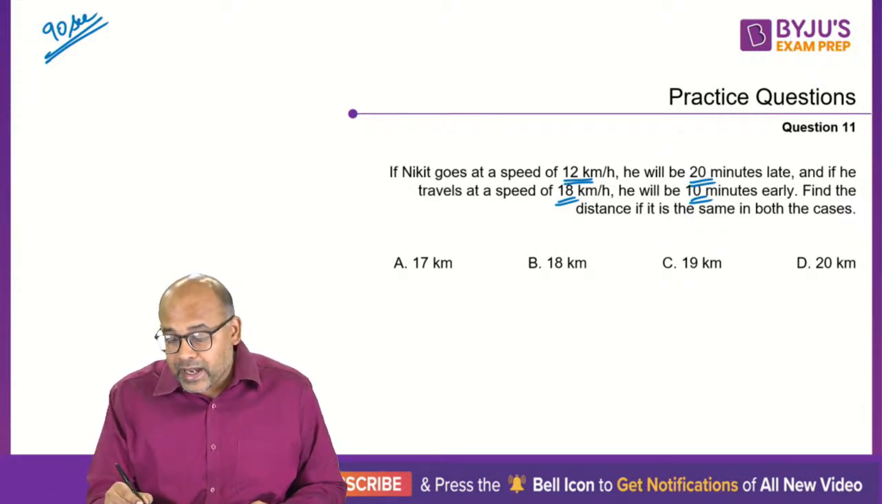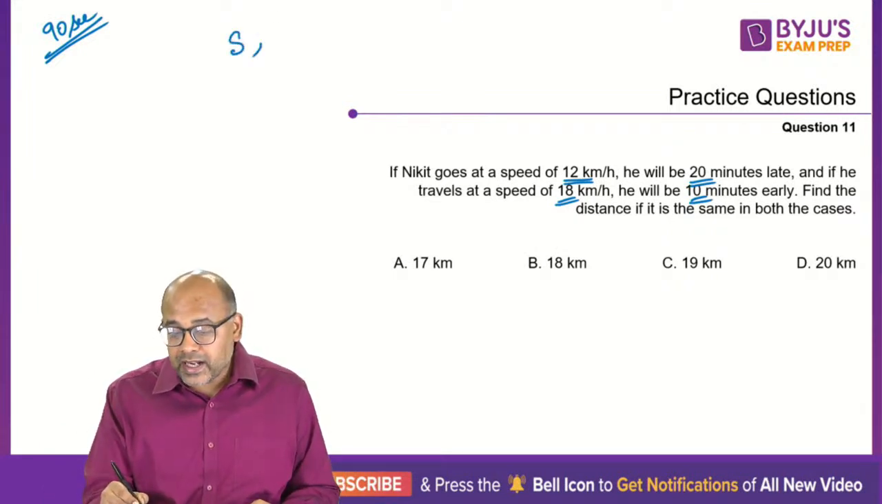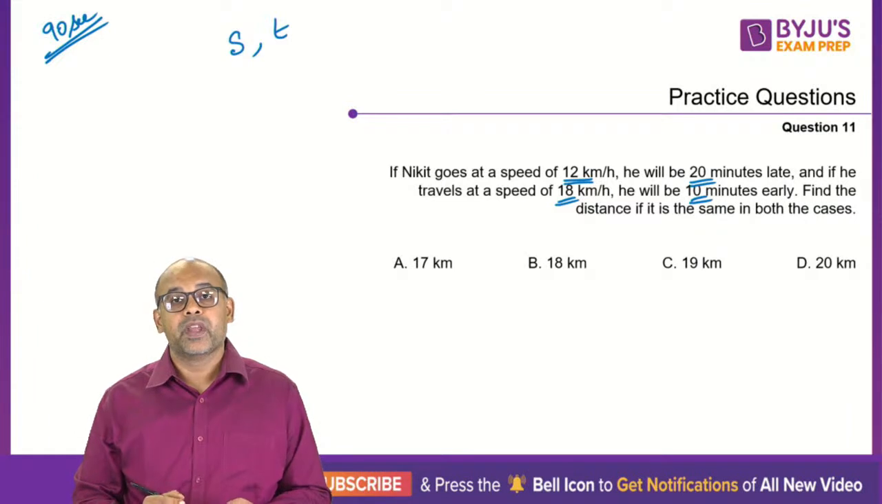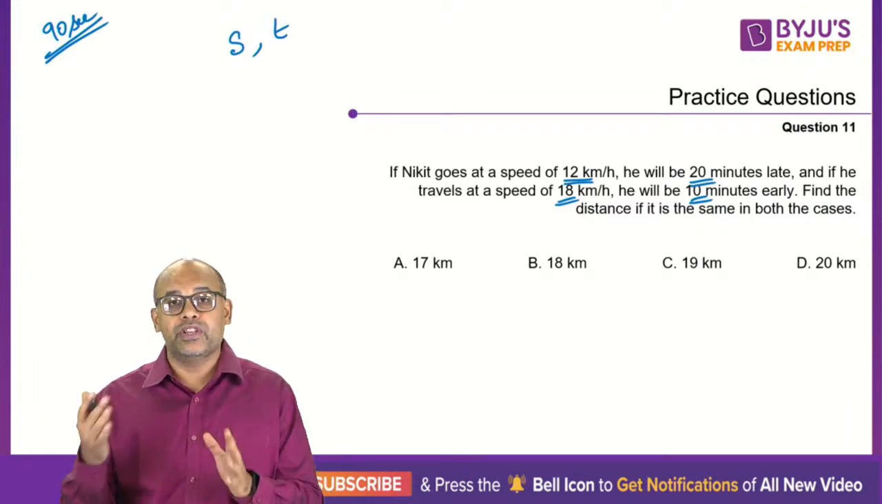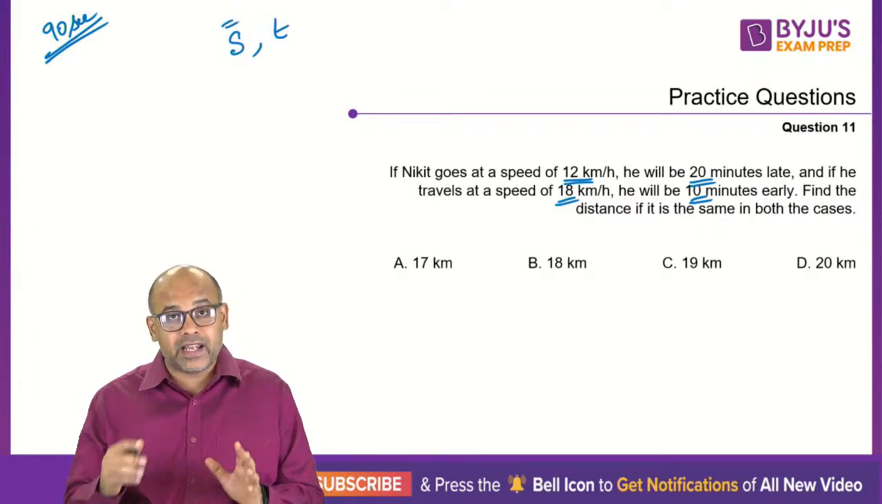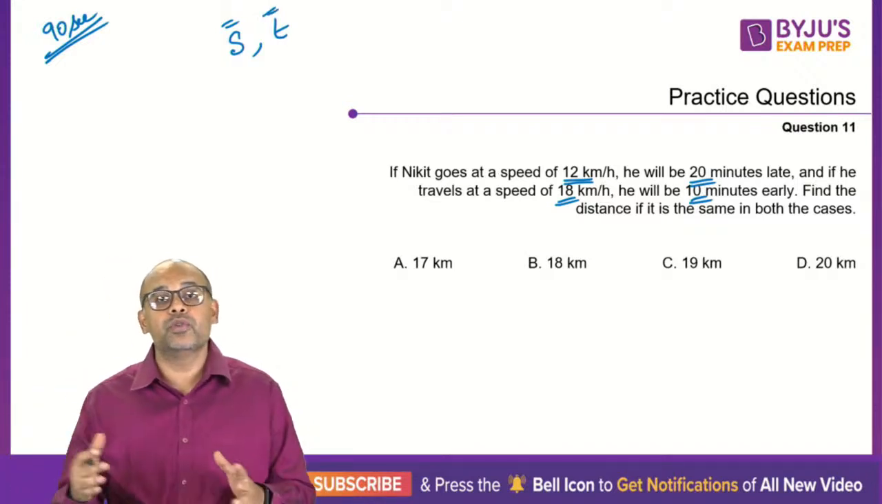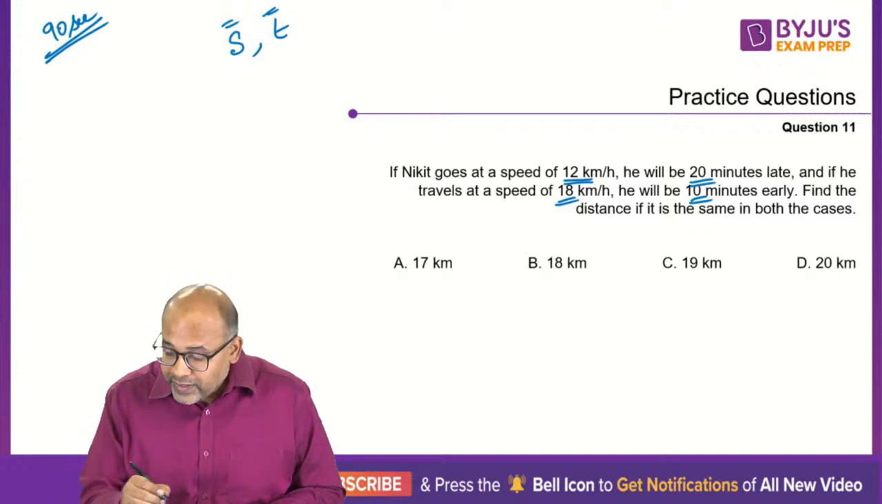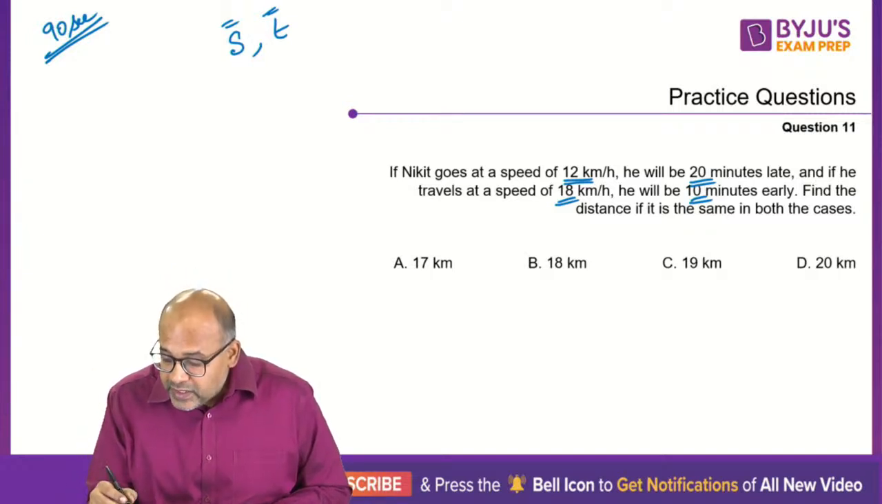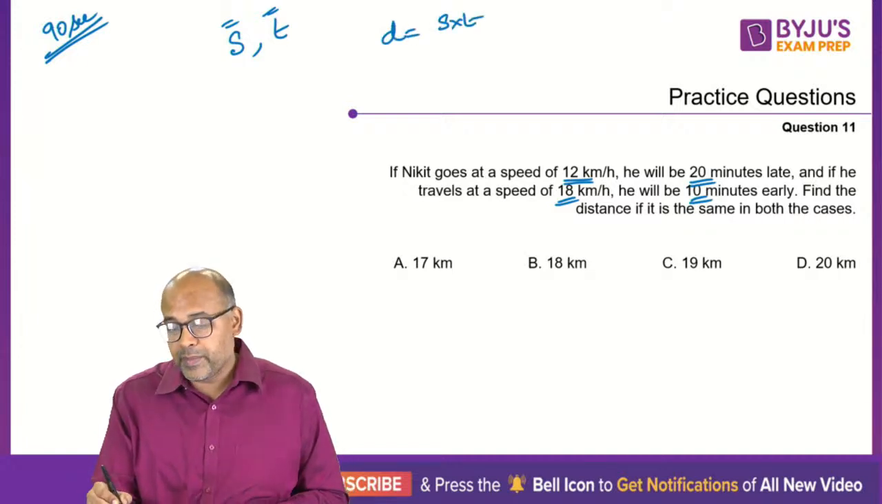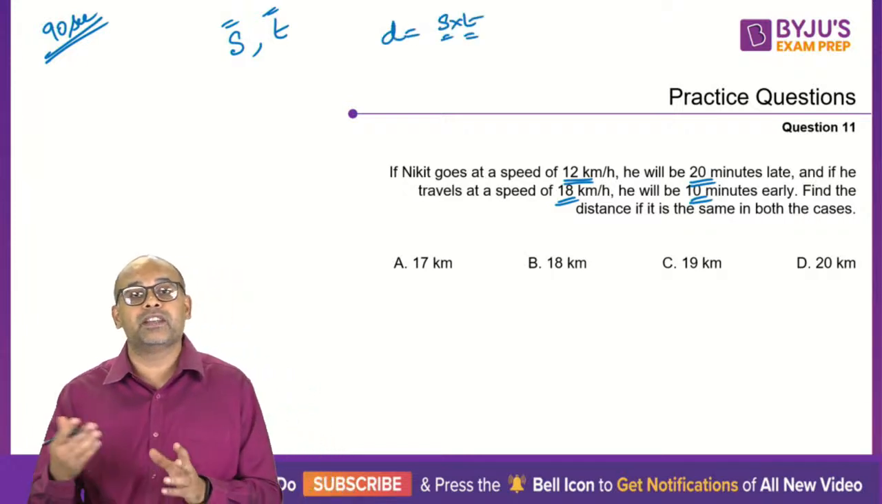So let us say my correct speed is S and the correct time taken is T. This many minutes I should take to reach. If I am going at speed S, which is the correct speed, I am reaching on time, my time taken is T minutes to reach. Now, the distance is the same. So distance is speed into time, my correct time into the correct speed.